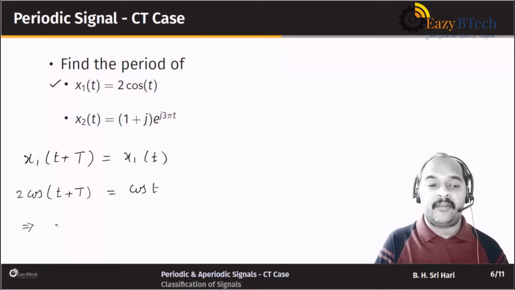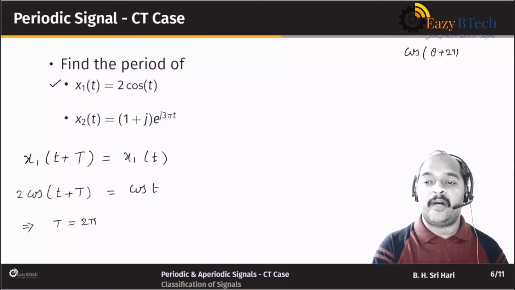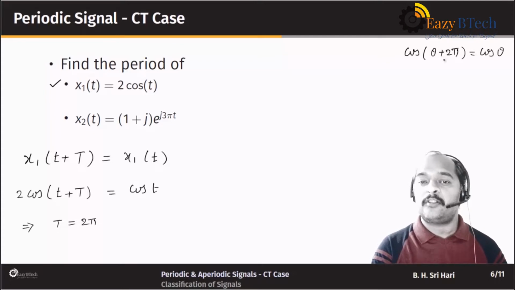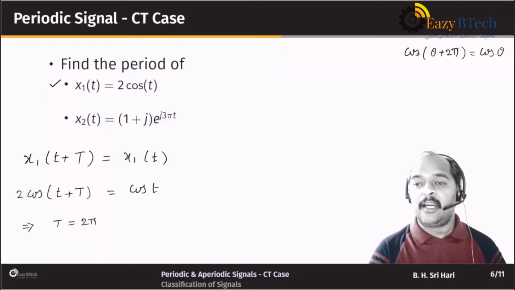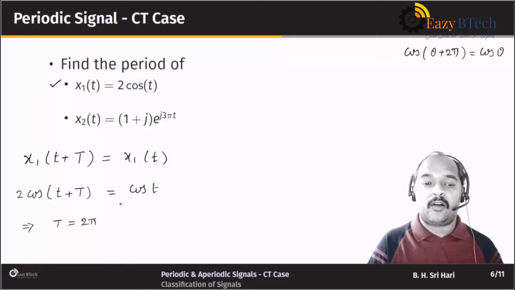So this implies capital T should be equal to 2 pi. Just for understanding, we can write that cos of theta plus 2 pi is equal to cos theta. So we are using this rule. Instead of theta we have t, and instead of 2 pi we have capital T, and hence we say that the signal 2 cos t is periodic with period 2 pi.